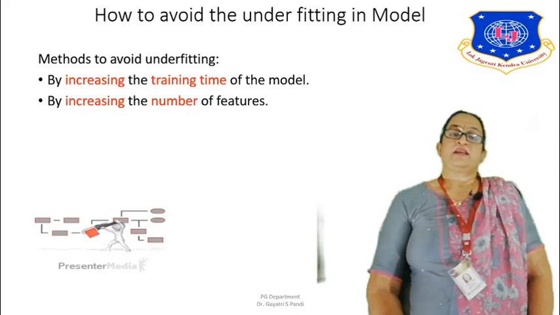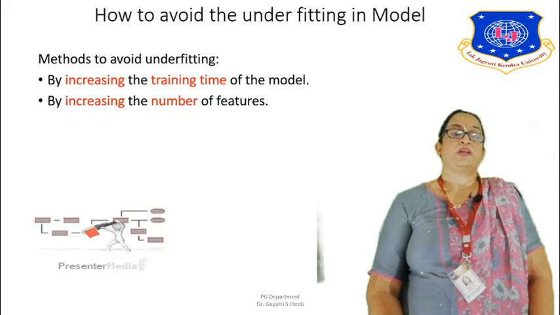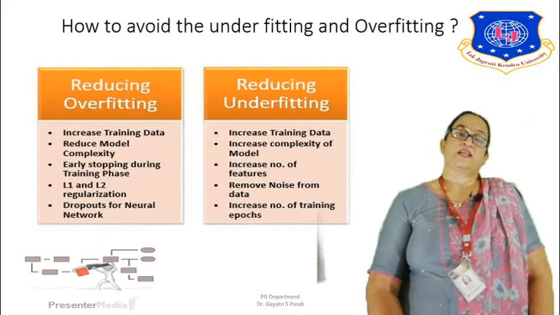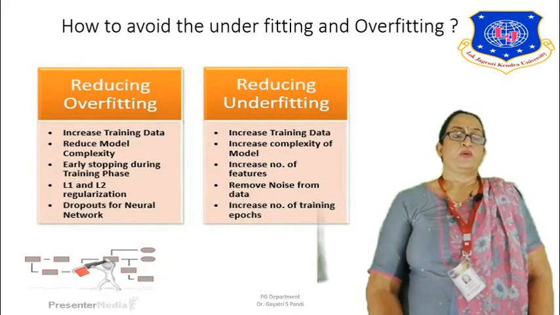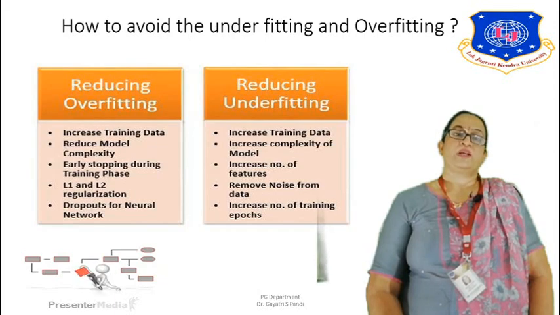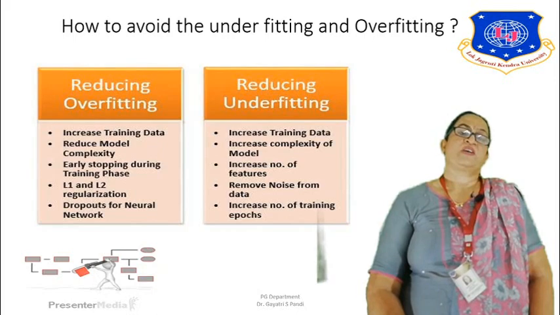Now these are certain techniques which will reduce underfitting in a model. By increasing the training time of the model, you can reduce underfitting, or by increasing the number of features, you can reduce underfitting. These are techniques which reduce both underfitting as well as overfitting. Firstly, for reducing overfitting, you can increase the training data set, you can reduce the complexity of the model, you can stop early during the training phase, where the training will not go for the entire duration but will stop a little earlier. Then you have L1 and L2 regularization, and dropouts, which are specifically for neural networks.